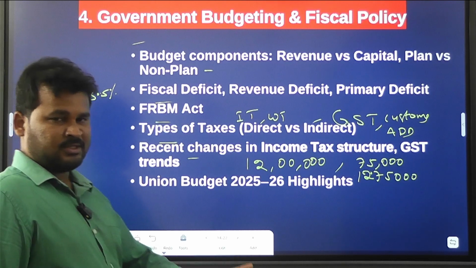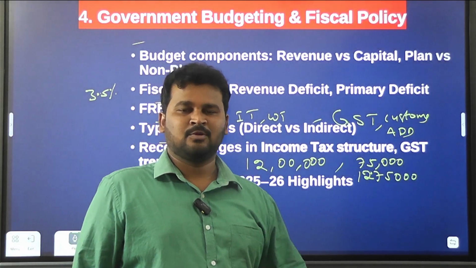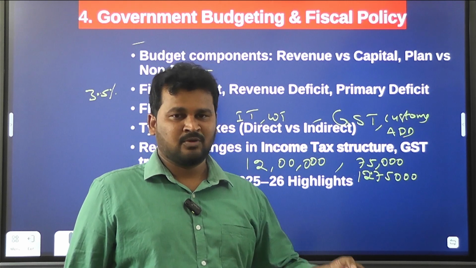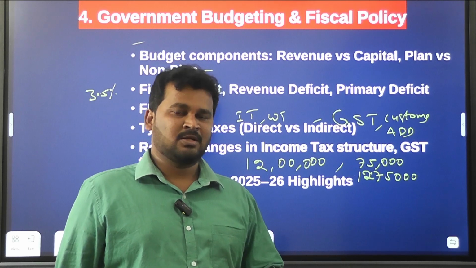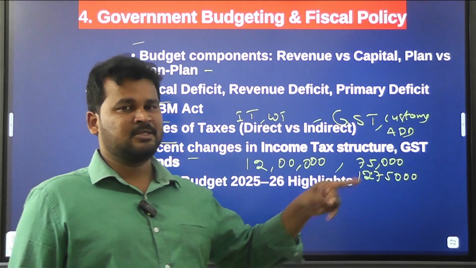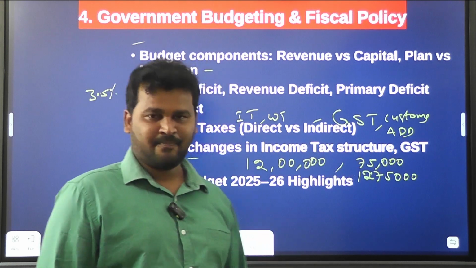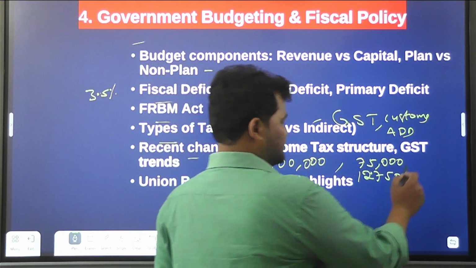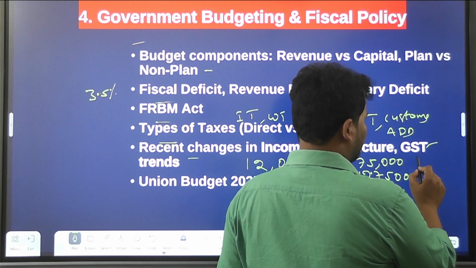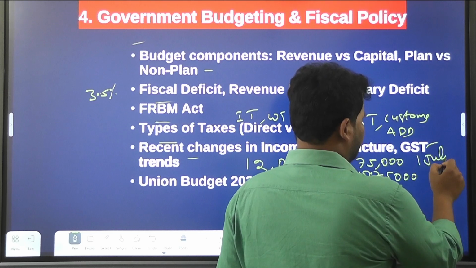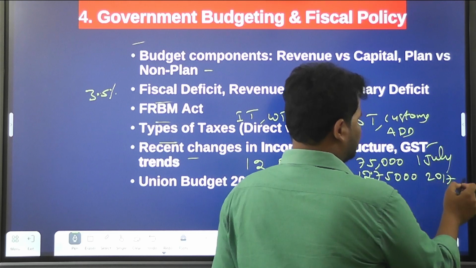And also you have to know about the GST Act, when it came into force, why GST was introduced, what the article related to GST is, and what the Constitutional Amendment Act related to GST is. Clear? GST was enforced from 1st July 2017.